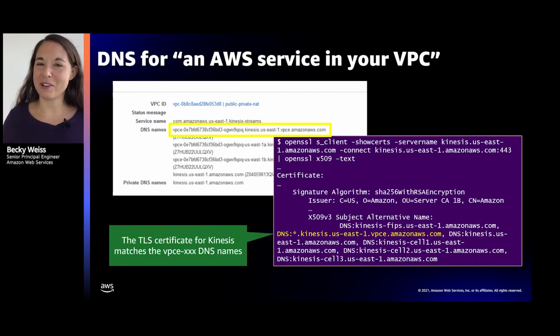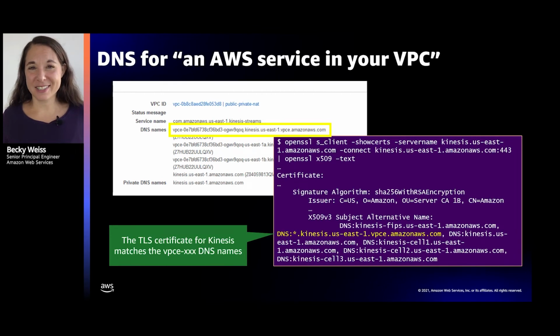You might also be wondering, well, how do those names work, right? If you know anything about how the establishment of a TLS connection works, the certificate has got to match the DNS name you were talking to. It's kind of the whole point of TLS. And if you've ever had to troubleshoot a TLS thing, you're probably familiar with this incantation. Basically, I'm hitting the Kinesis public endpoint and dumping out its certificate and looking at it. And you'll see that it actually does have that wildcard name that's going to match my VPC endpoint names. And that's how the whole thing works under the hood.